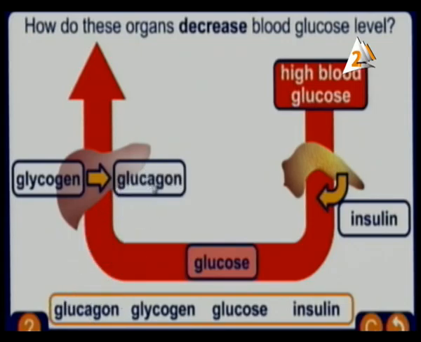So we have glucagon here, it's a hormone. The hormone is found inside what? Inside the liver and pancreas. So this is the control of decreasing the blood glucose level. Let's go and see another part.